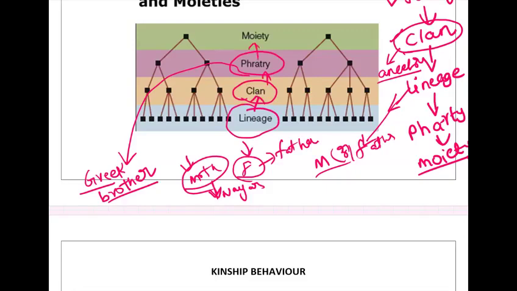Remember it like this. It is MPC. Okay. Maths, Physics, Chemistry, na? It is a branch in the intermediate. So remember like that. Moiety, phratry, clan, lineages. 2 or more lineages will give you a clan. 2 or more clans will give you a phratry. 2 or more phratries give you a moiety. Okay.